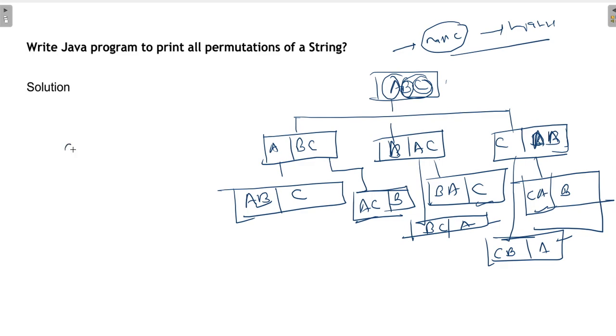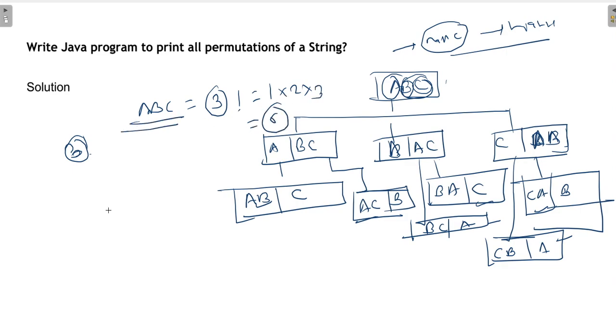How do you calculate the number of permutations? It is the factorial of the length of the string. In ABC we have length 3, and 3 factorial is 1 times 2 times 3, which means 6. So we will have 6 different strings of ABC. Total we have a count of 6. Let's move to the program and write it in the recursive way.